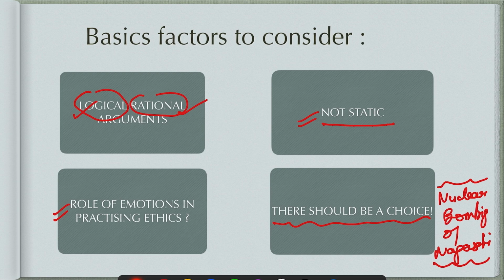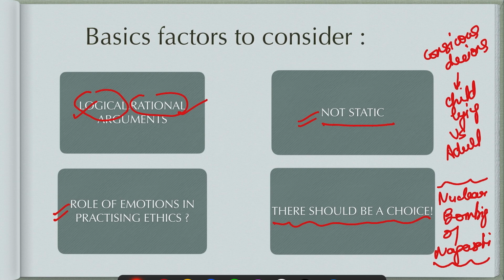It was not a conscious decision. And that is why a child's line is different from an adult's line, because a child may not have many choices and he is just reacting to many things.